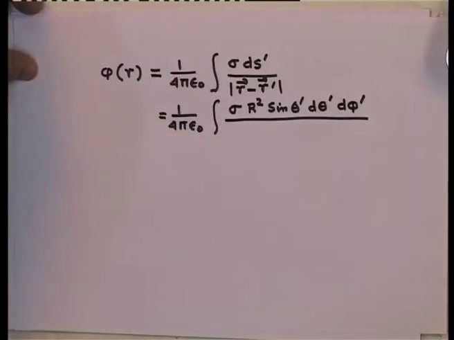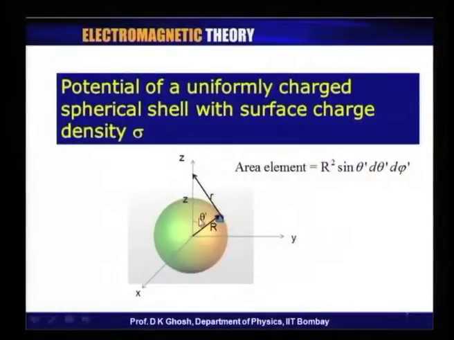So, if you look at this diagram again, this is r, which I have been calling as z, and this is capital R, which is my r prime.